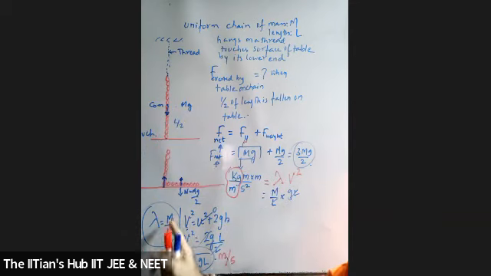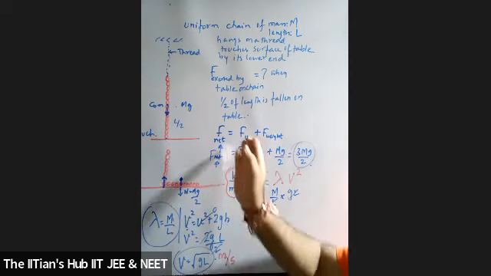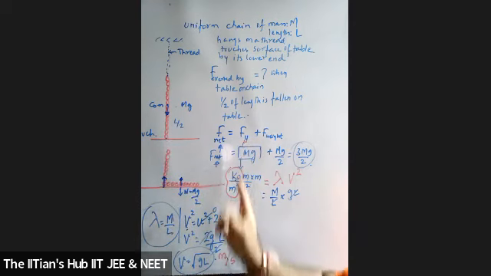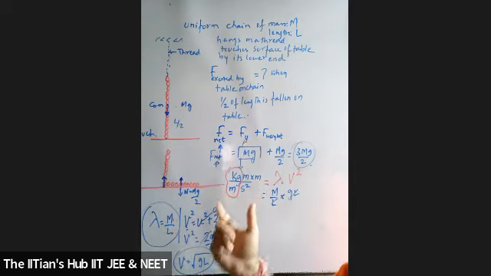How is lambda given to you as mass per unit length? That remains constant throughout. Whether you go for the entire length of the chain or a small part of it, the ratio all the time remains constant. I want to find out the force exerted by the surface onto the hanging part of it, upthrust. And what is force? Kilogram meter per second square. So what did I do? I multiplied meter by meter, so I'm trying to figure out the unit. I'm deriving a mathematical relation in terms of dimensions.